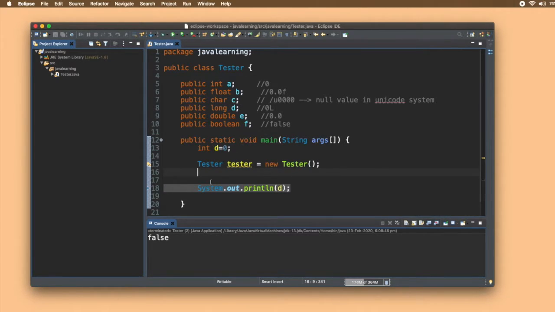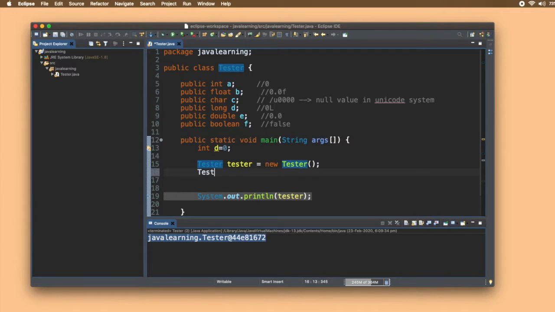This is how we declare any object. Let's try to print the object itself. If I run it, okay, if we print this object, we can see java-learning.Tester, this is the package name and this is the class name, followed by the reference ID for our object. Now let's try creating a new object, tester2 here.